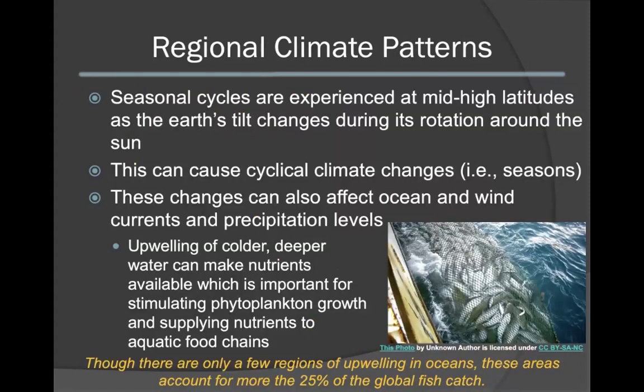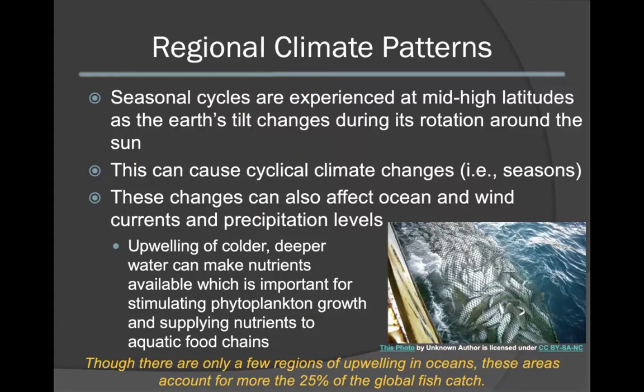Areas such as New York experience seasonal cycles. Seasonal cycles are also experienced across the board at mid to high latitudes. Seasonal changes occur as the Earth's tilt changes during its rotation around the sun. This can cause cyclical climate changes. Not all regions, such as the tropics, or Australia for instance, have a complete four seasons.